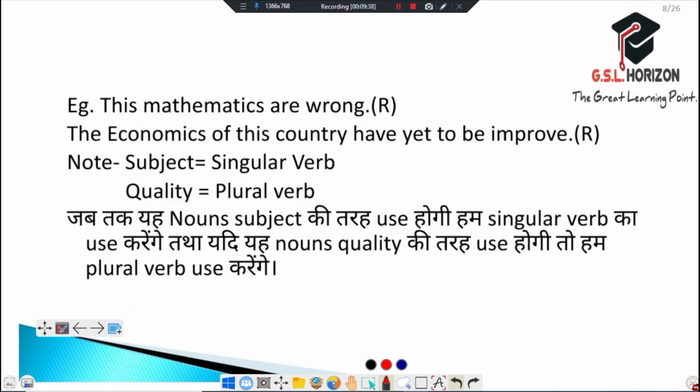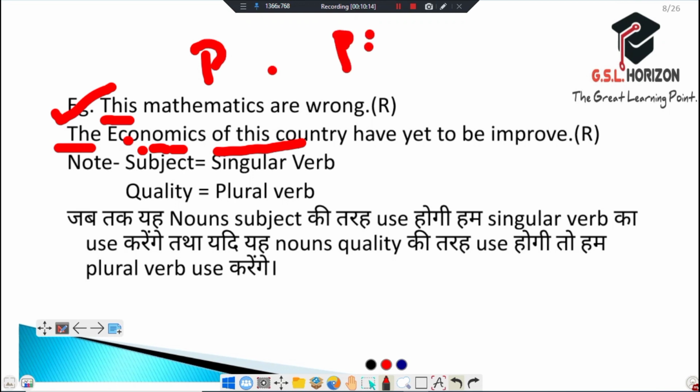And it comes to the next one. These mathematics are wrong. It is right. How? Because it becomes personal with the use of this. You can understand it. Economics is singular, but when we use the with it, meaning the economics of this country, then it becomes plural, and we use a plural subject and plural verb.